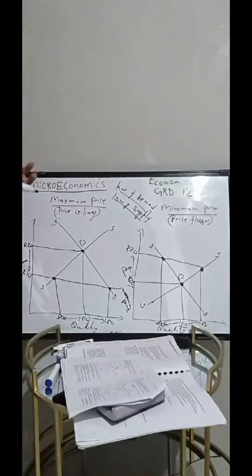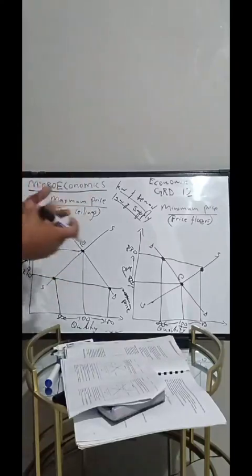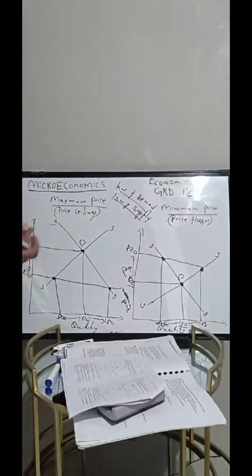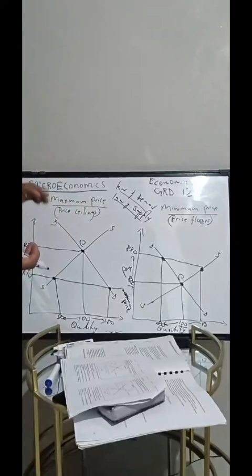You may be asked about this section, maybe in the SSC, maybe in Section B, where you will be given a diagram, maybe this diagram, or a minimum wage diagram, and then asked questions based on the diagram. For instance, the usual question is where you are given a diagram without the correct heading, and you must provide the correct heading for the graph above. So you must be able to differentiate between those graphs.